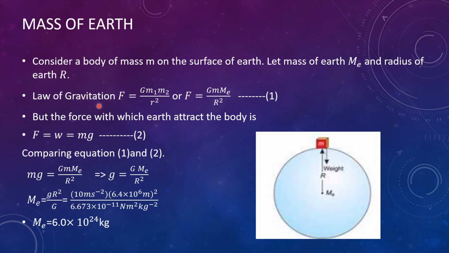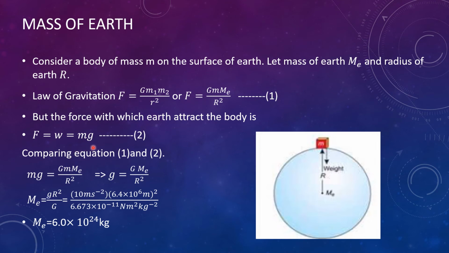According to the law of gravitation, F is equal to G m1 m2 divided by r square. By replacing the values, m1 is the small mass m and m2 is the mass of Earth, capital Me, divided by r, the distance between their centers, which here is the radius of Earth, so r square. This is equation number 1.